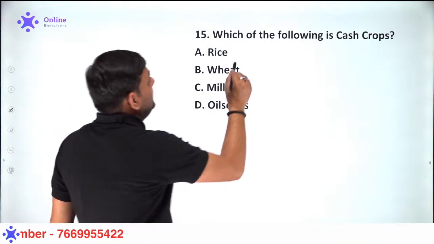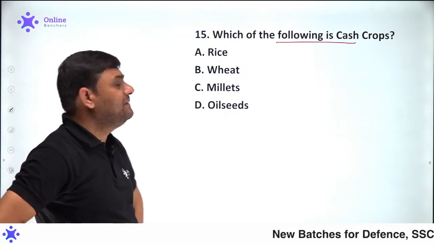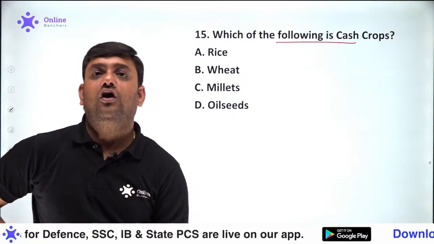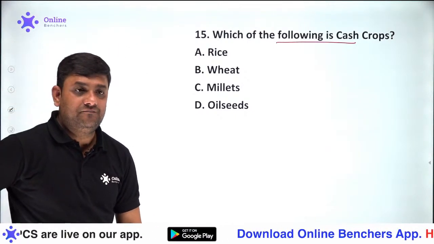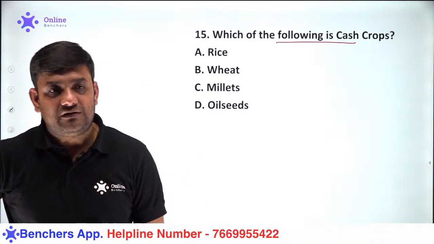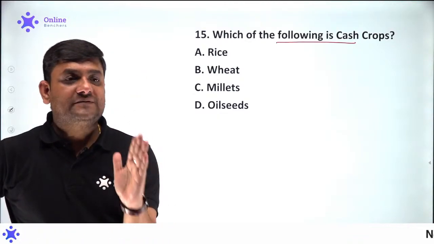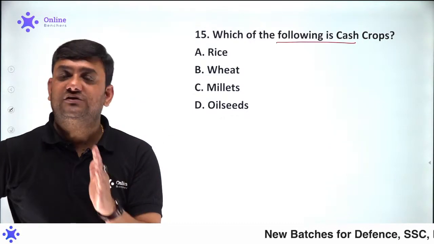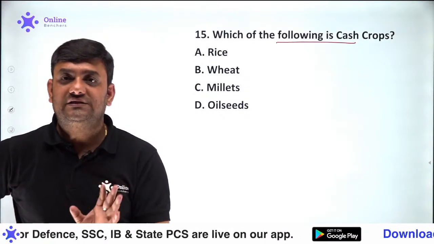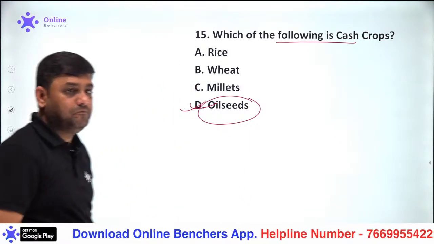Now comes: which of the following is called a cash crop? Rice, wheat, millets or oilseeds. Which of the following is considered to be the cash crop? Those crops which are mainly grown for commercial purposes, in order to convert them into liquidity, are called commercial crops. Absolutely correct. It will be the oilseeds. Brilliant.